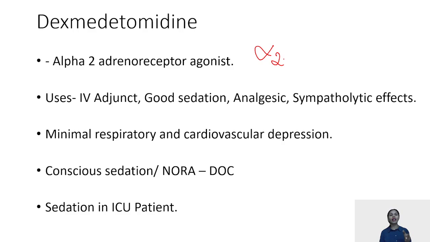It is used as an adjunct, very good sedation, analgesic, but sympatholytic. The complication that dexmedetomidine causes is hypotension, and it is known to cause bradycardias. These are two complications of dexmedetomidine.